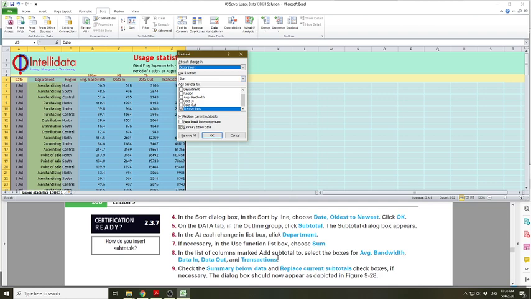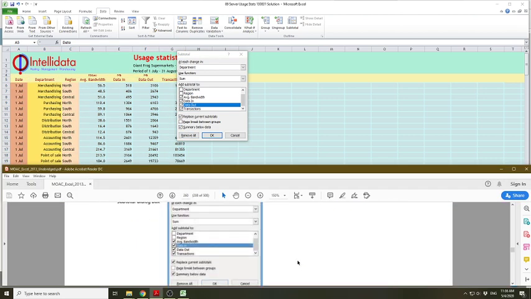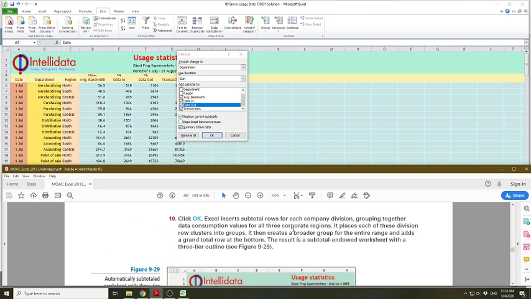In the list of columns, mark Add subtotal to. We need to take average bandwidth, data in, data out, and transaction. Check Summary below data and Replace current subtotals. Make sure these two are checked as well, but the one in between is not. It should look something like this. You can see mine and theirs is the same.